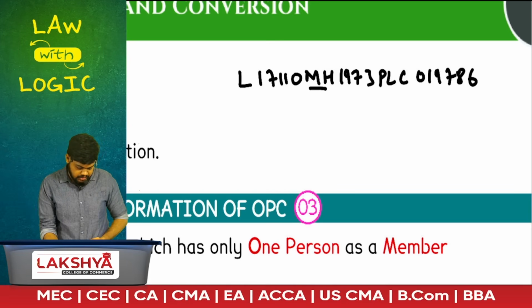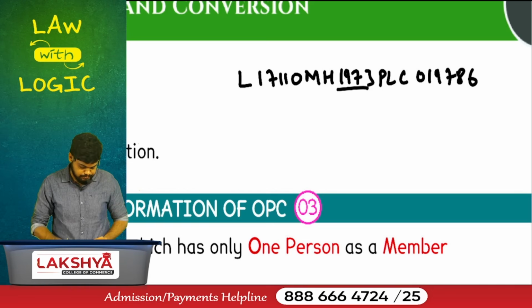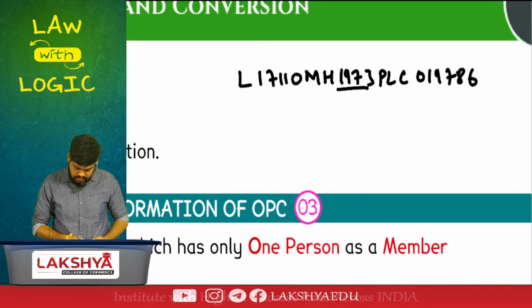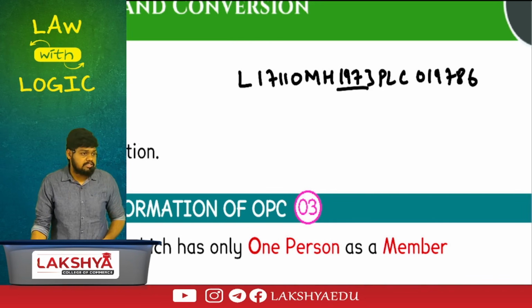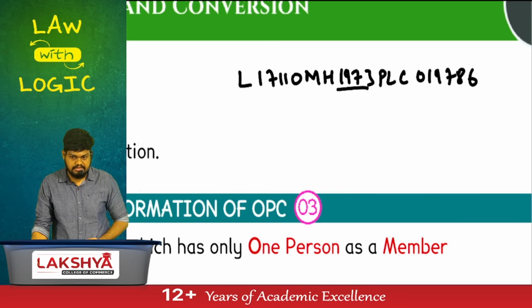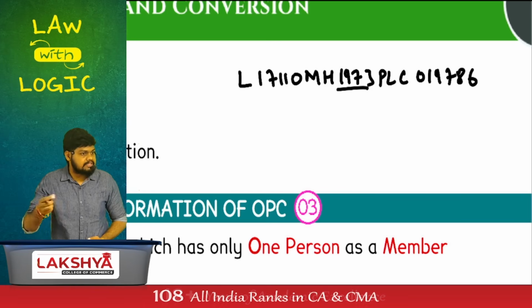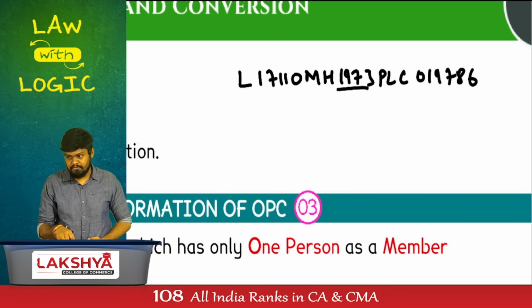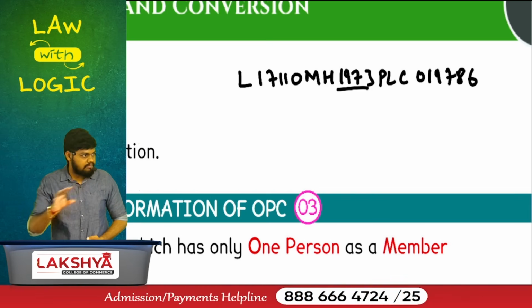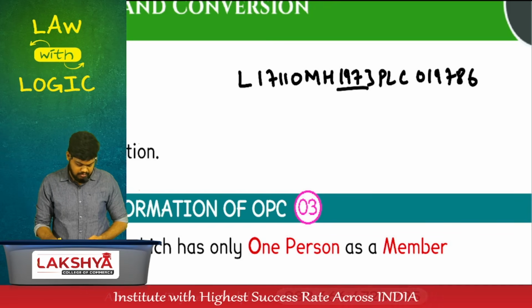Which state? Maharashtra. Which year? 1973. It is PLC, that means it is a public company. What's the registration number? 19,786. It was the 19,786th company in Maharashtra. Reliance Industries.